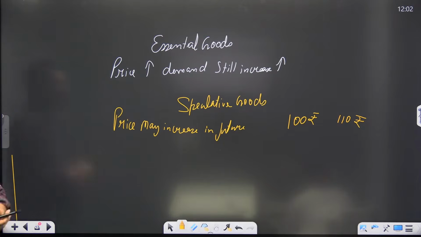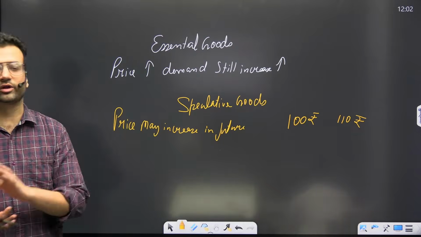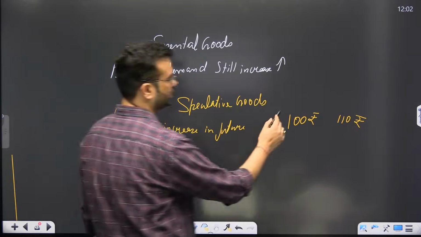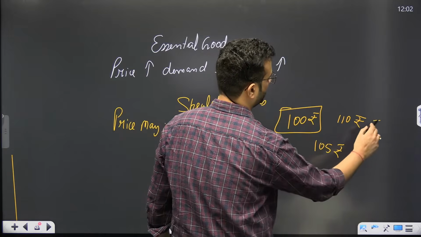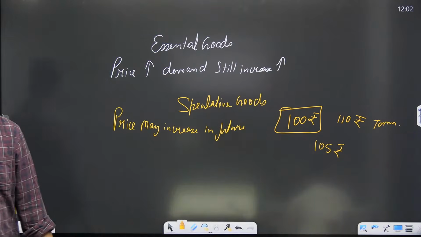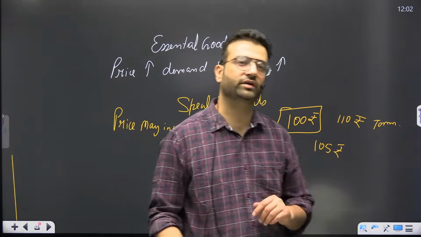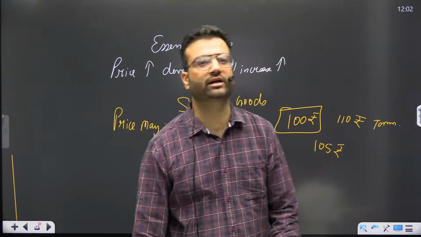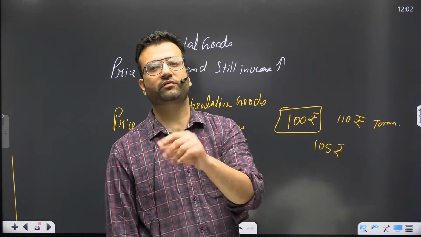So if a speculation is going on, even at a high price you will purchase it today. Suppose yesterday it was 100, today it is 105, and tomorrow it might be 110. So you will purchase it today only, even at higher prices, even if you know that.